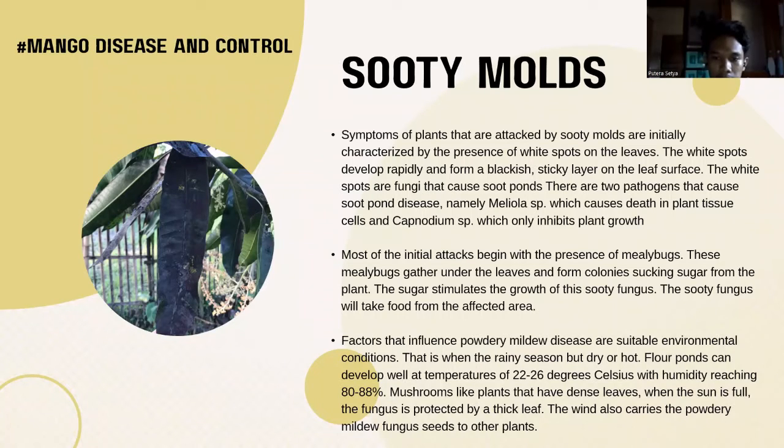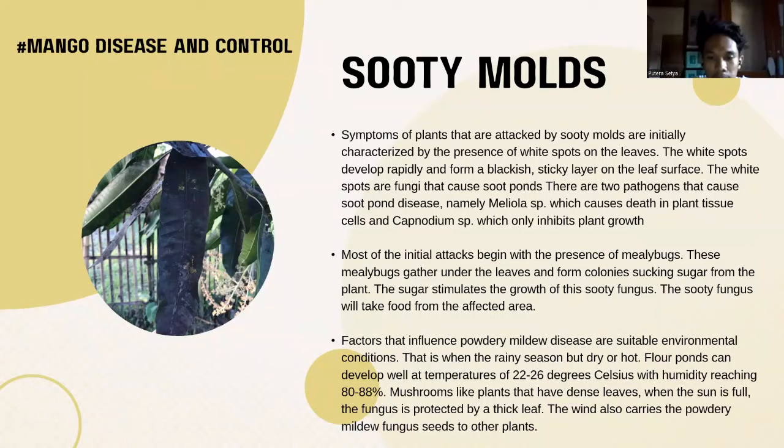Most of the initial attacks begin with the presence of mealybugs. These mealybugs gather under the leaves and form colonies, sucking sugar from the plant. The sugar stimulates the growth of the sooty fungus. The sooty fungus will take food from the affected area.